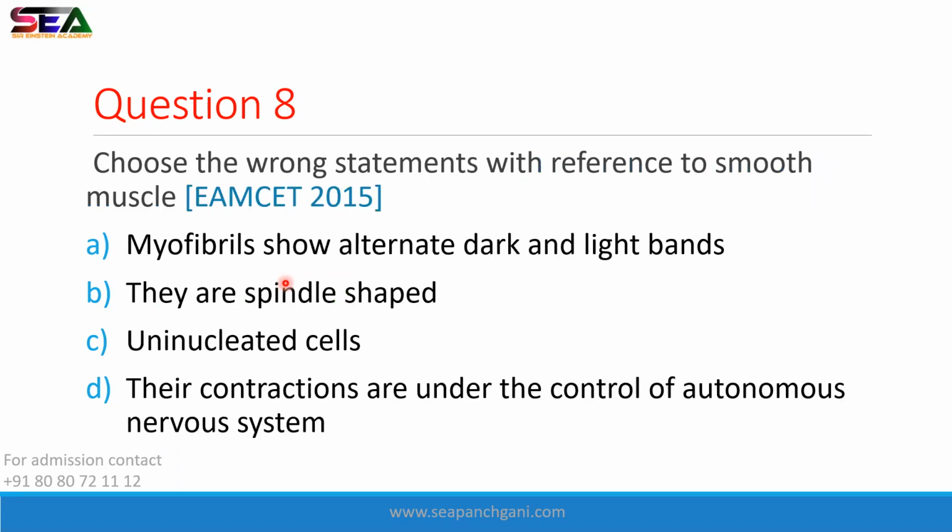Question number 8. Choose the wrong statement. Wrong statement with reference to smooth muscles. कौन सा wrong इसमें से? Means 3 sentences are correct and 1 is wrong. चलो.